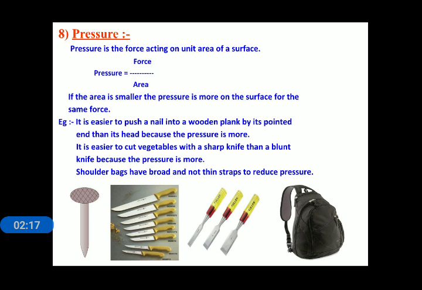So you can say that the pressure is inversely proportional to the area.